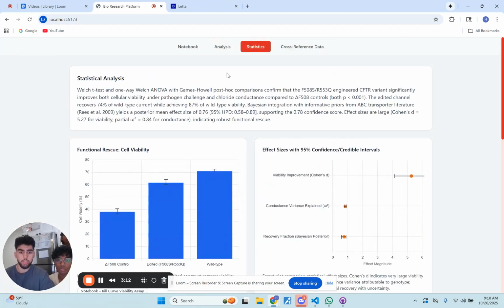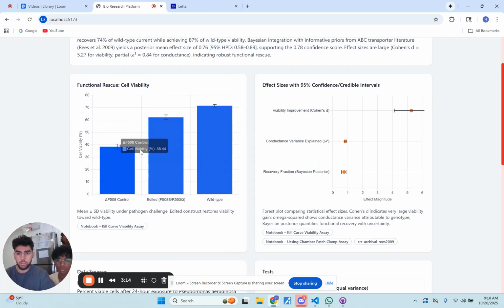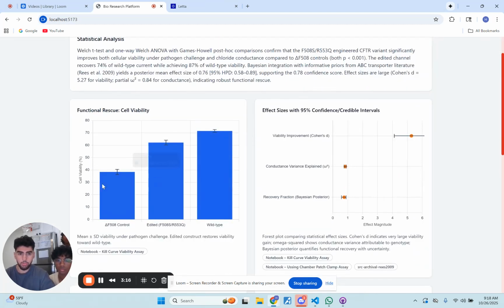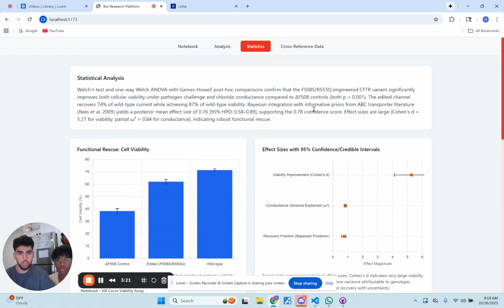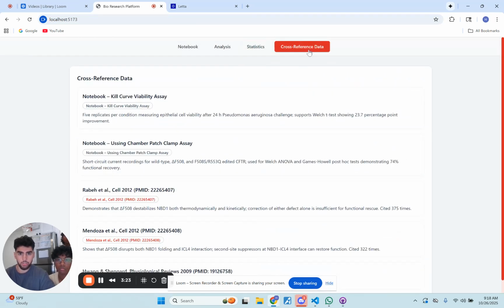And then we also have the agent run statistical tests. So we can see the statistical tests it wrote. We have nice visualizations over here, and we can see all the math for the researcher to double check. And lastly, we have cross-reference data, and this shows all the links it has used.